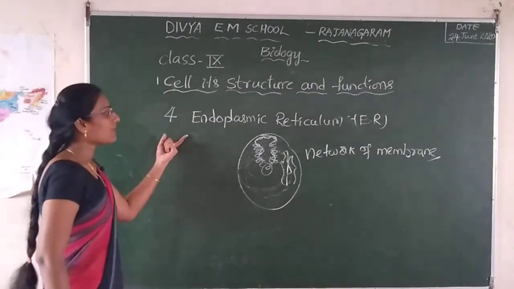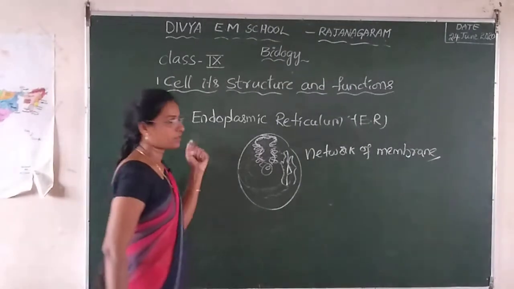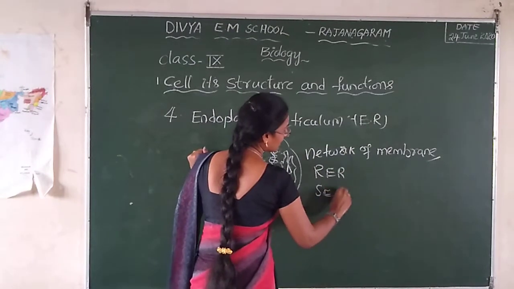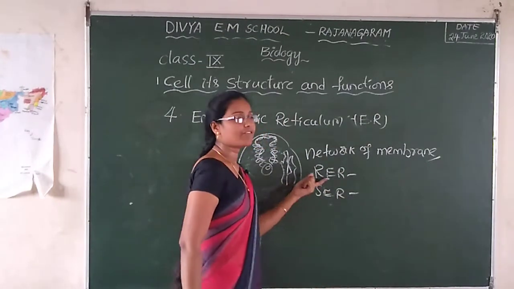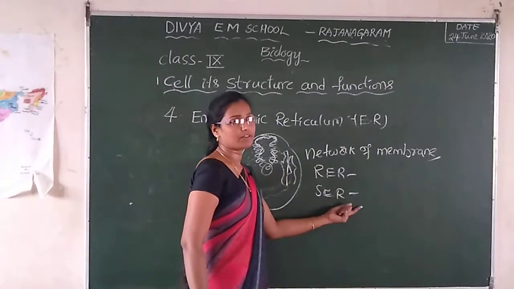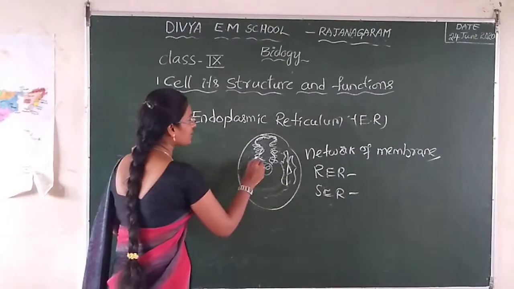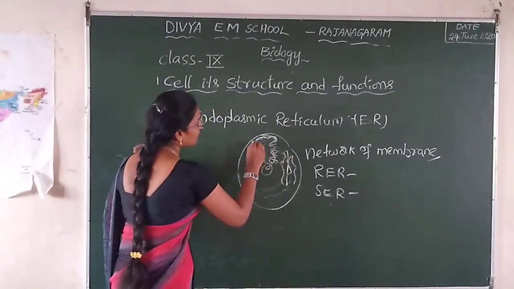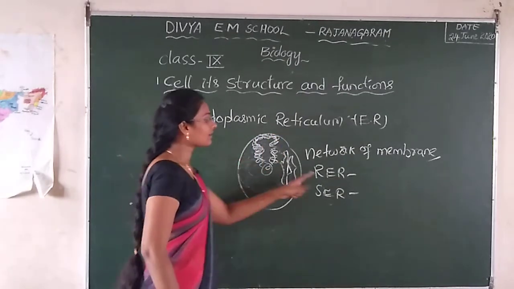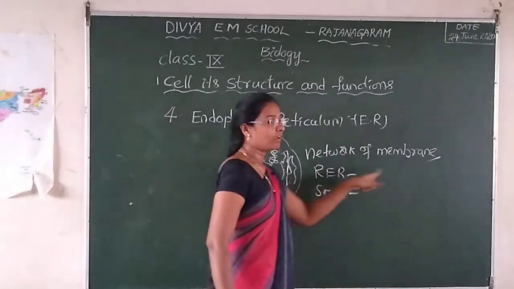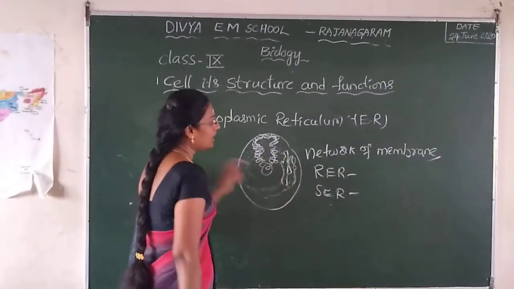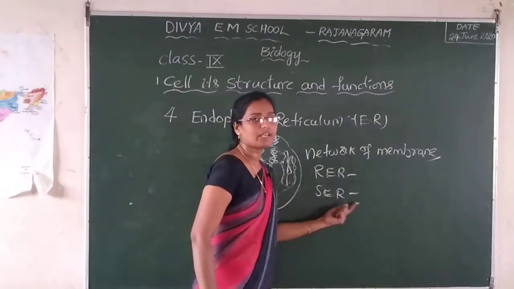Endoplasmic reticulum is divided into two types. One is the RER, the second one is the SER. RER means rough endoplasmic reticulum, and SER means smooth endoplasmic reticulum. When ribosomes are attached to the surface of the endoplasmic reticulum, it is called the rough endoplasmic reticulum. When ribosomes do not attach to the endoplasmic reticulum, it is called the smooth endoplasmic reticulum.